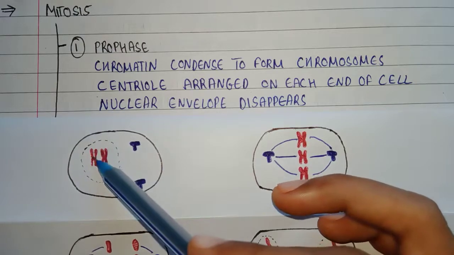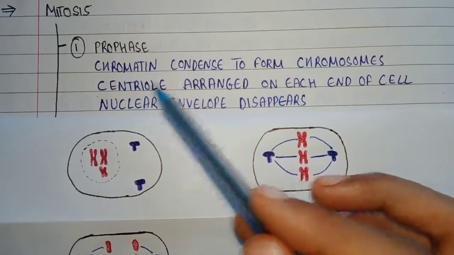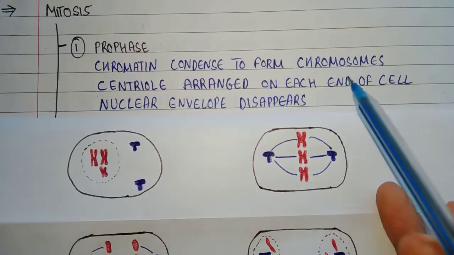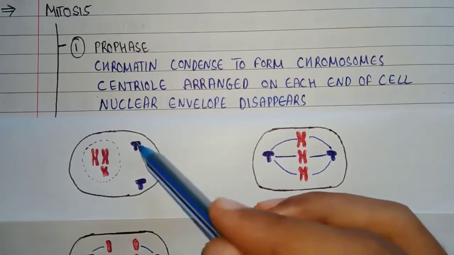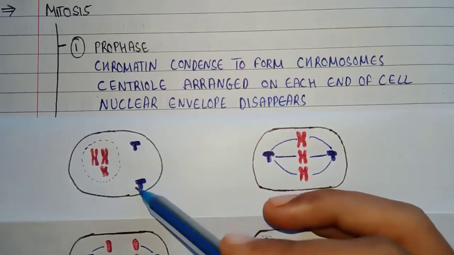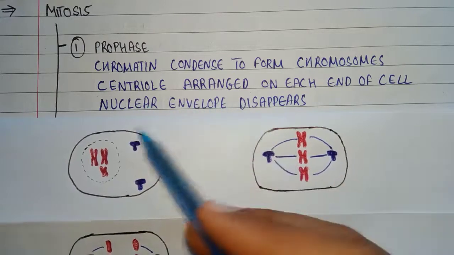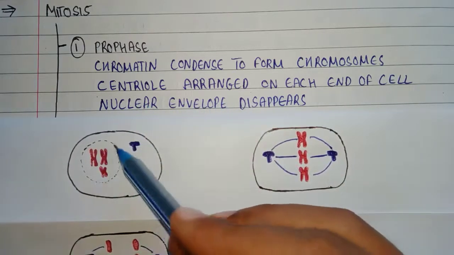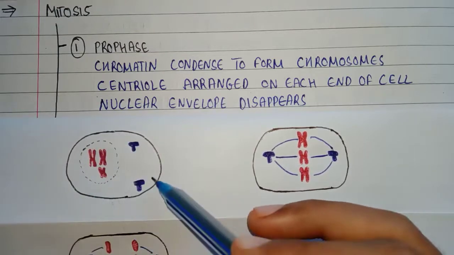Chromosomes are X-shaped structures. Second, the centrioles are arranged at each end of the cell. And third, the nuclear envelope disappears. The nuclear envelope, or nuclear membrane, starts disappearing. This is all about prophase.